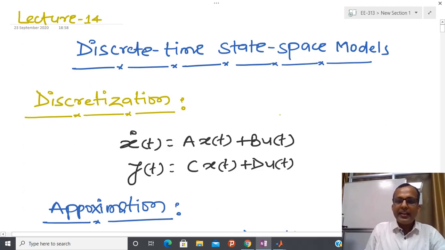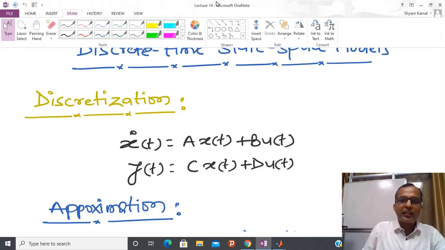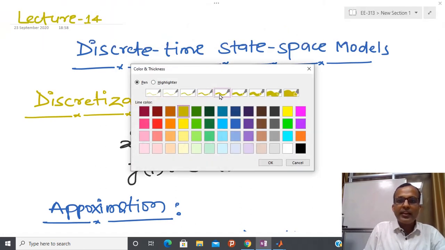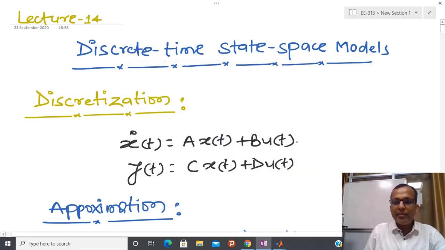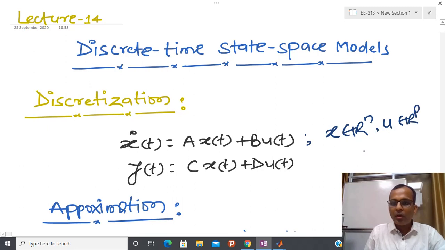Here again I am going to start with this particular system, the LTI system, the linear time invariant system. I am assuming x belongs to Rn, u belongs to Rp or Rm, and y belongs to Rm.